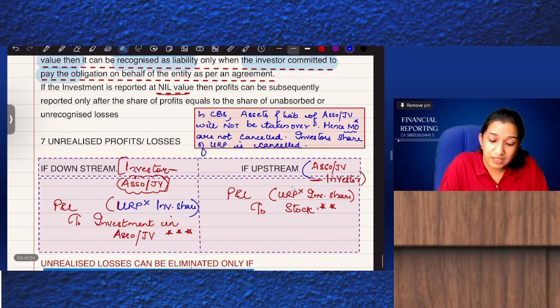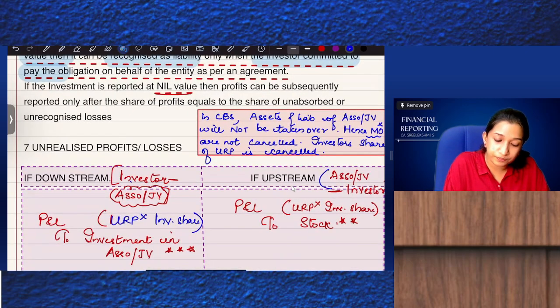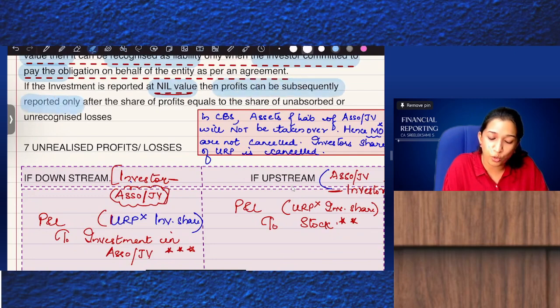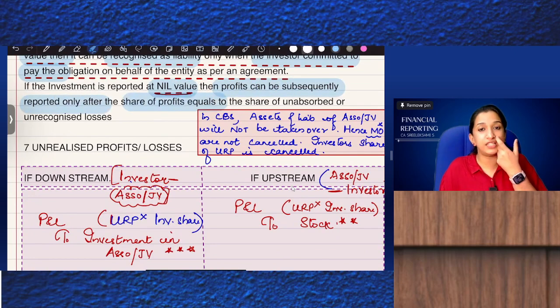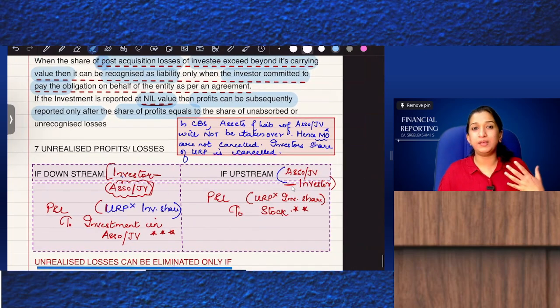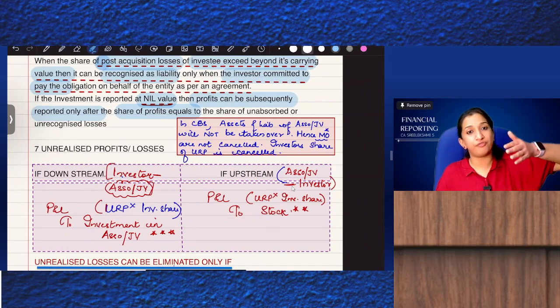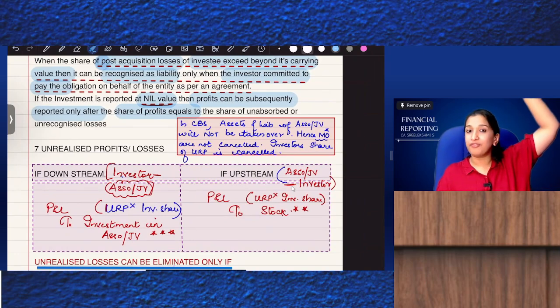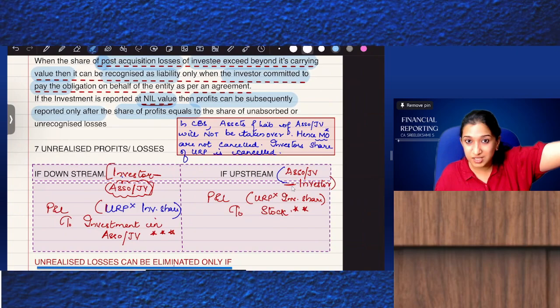If the investment is reported at nil value, then profit can be subsequently reported only after the share of profits equals the share of unrecognized losses. Okay, those 2 points should be clear. Subsequently, you can add profits only if there are no unabsorbed losses.